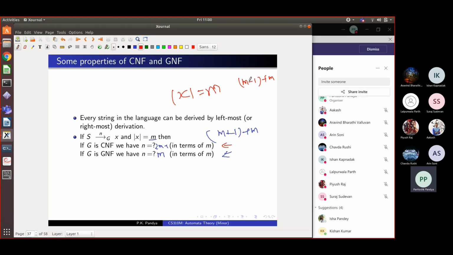Just as we had this question, are there languages which are not regular? And we showed that there were several non-regular languages like A raised to n, B raised to n. And we showed the languages are non-regular using some form of pumping lemma, which uses this property that long strings have derivations where certain states repeat.